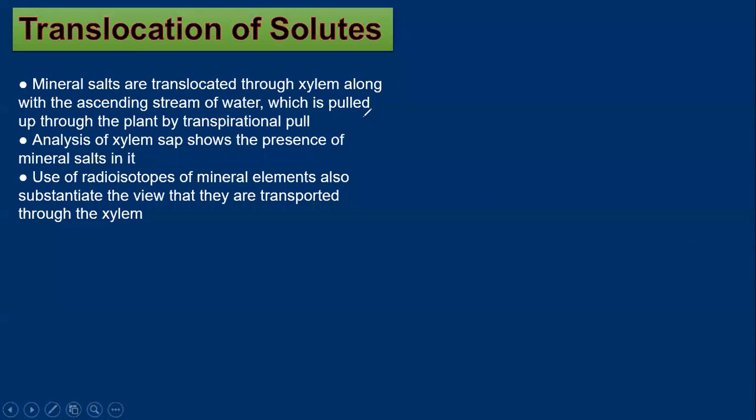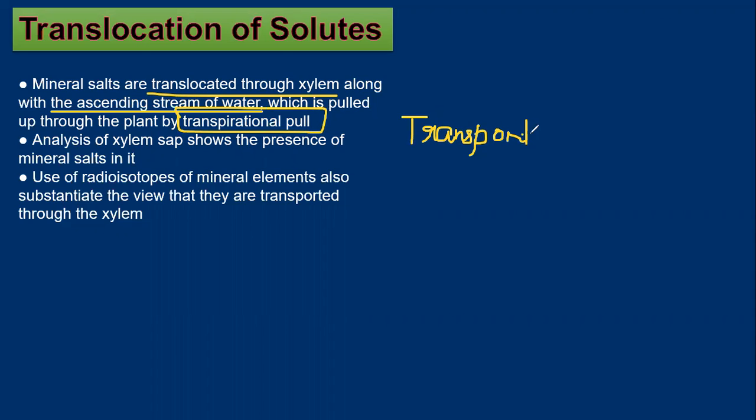Next is the translocation of solute. There is nothing important, that's why going a bit fast. Mineral salts are translocated through xylem along with the ascending stream of water, which is referred to as the transpirational pull. Studied in the chapter Transport in Plants, the first chapter of plant physiology. I've studied this topic. Analysis of the xylem sap shows the presence of mineral salts in it.